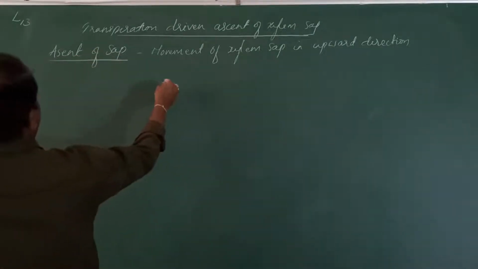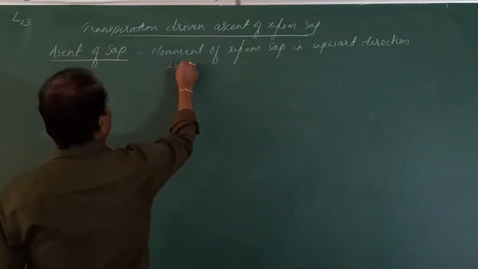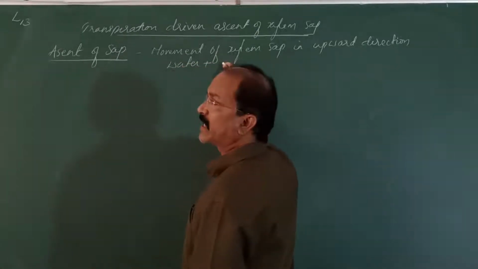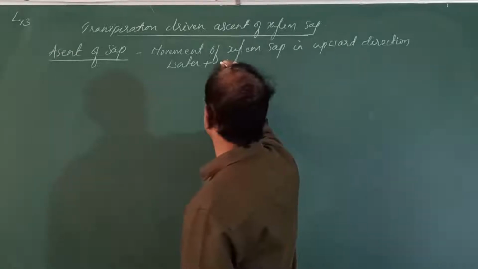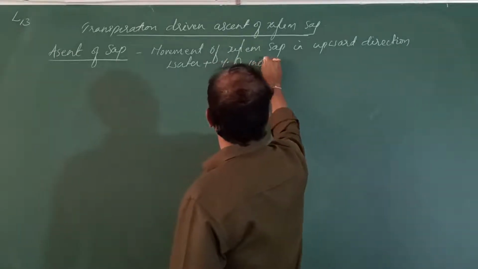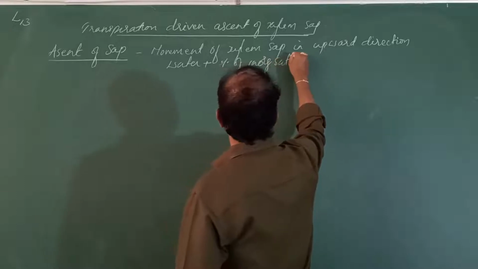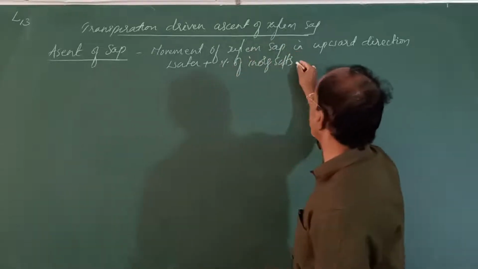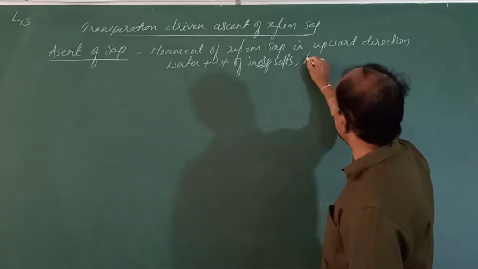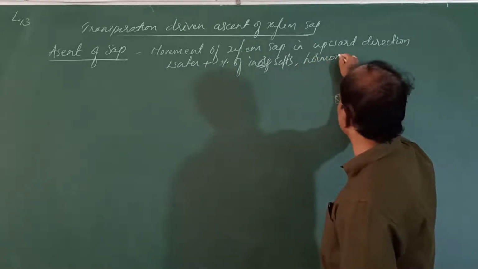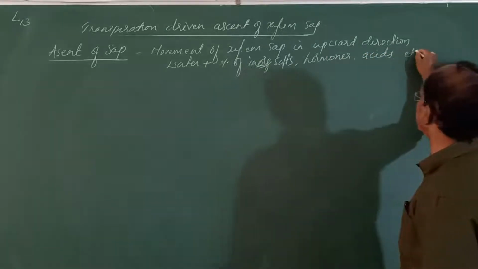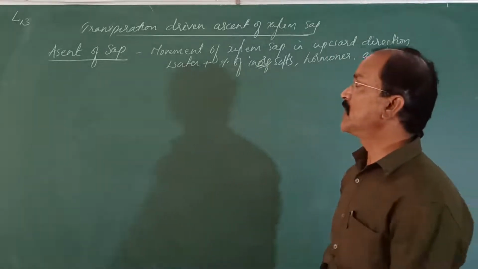The xylem sap consists mostly of water, with less than 1% inorganic salts. Understand? Inorganic salts, certain hormones, certain acids, etc. are present that constitute the sap.